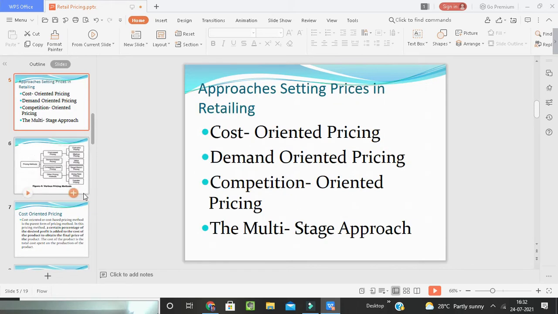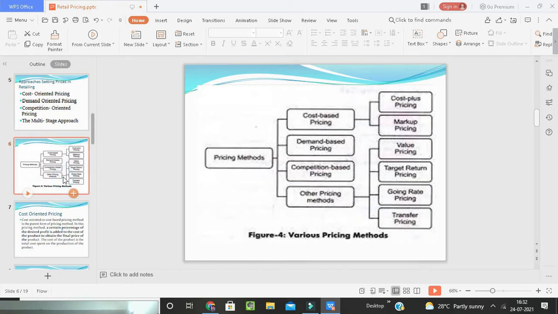Here we will go with the pricing methods. In the pricing, you can see cost base. Cost base depends on cost plus pricing, markup pricing, demand and competition. And coming to the other pricing approaches, there are multiple stages: value pricing, target driven pricing, going rate pricing, transfer pricing. All these things come under the approaches to setting the price in retailing. Now we'll go one by one.